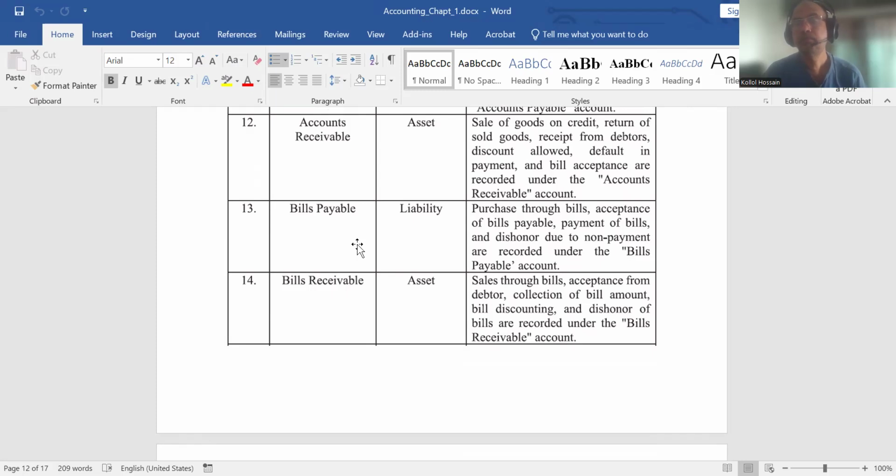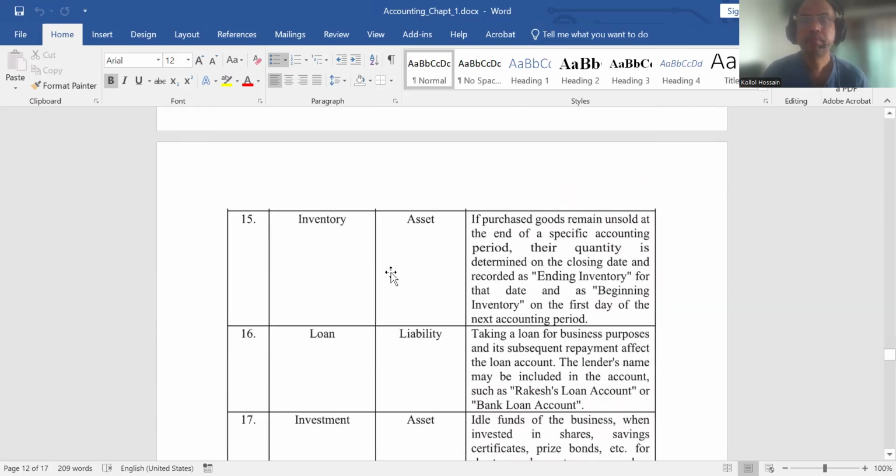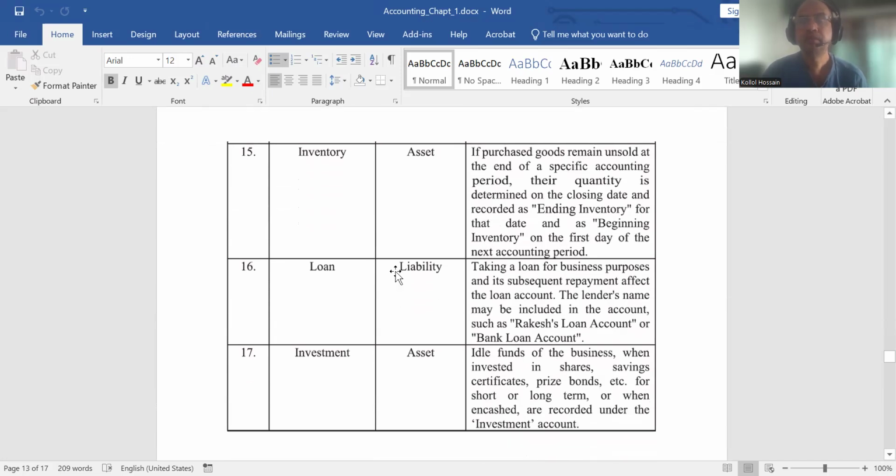So these bills, if the company accepts bills and which is payable later on, this is called bills payable. So bills payable is liability and bills receivable is asset. Inventory means the goods available in stock. This is an asset because this inventory has a value and it is reusable. So this is an asset.